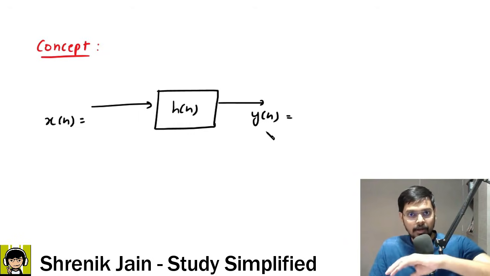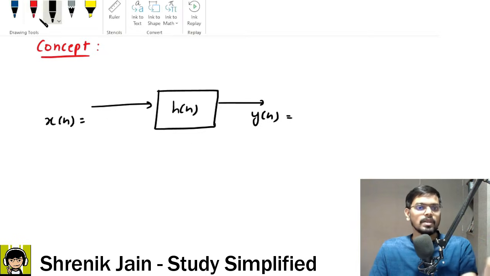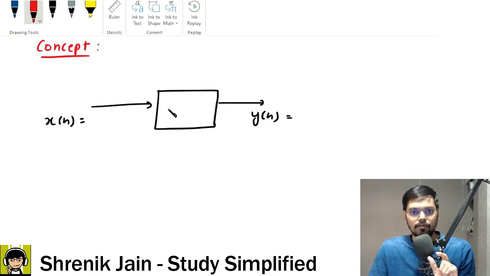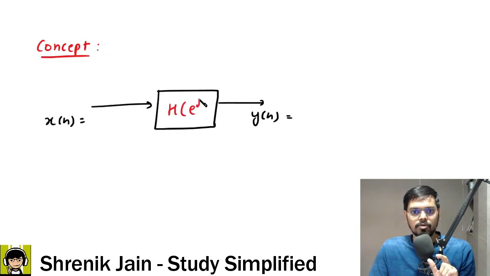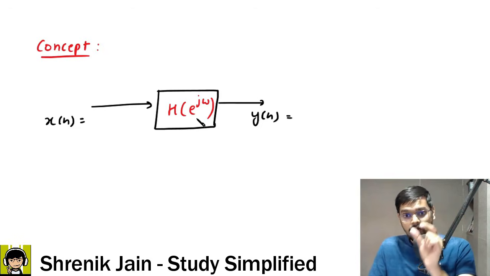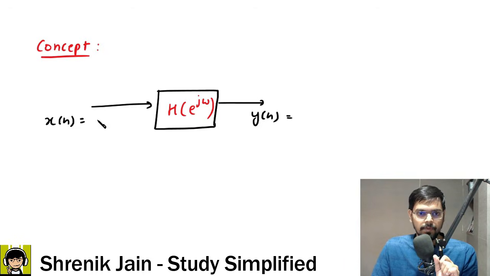But what I am telling here is, in method 2, h of n is a time domain signal, but its Fourier transform would be a frequency domain signal, and it would look like a capital H of e to the power j omega. Our input is also of complex exponential format, which is, let us say, e to the power j omega naught n, a specific frequency.